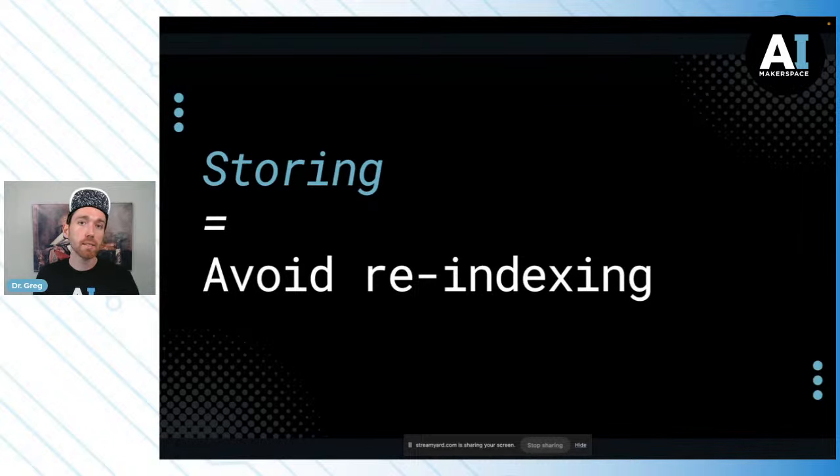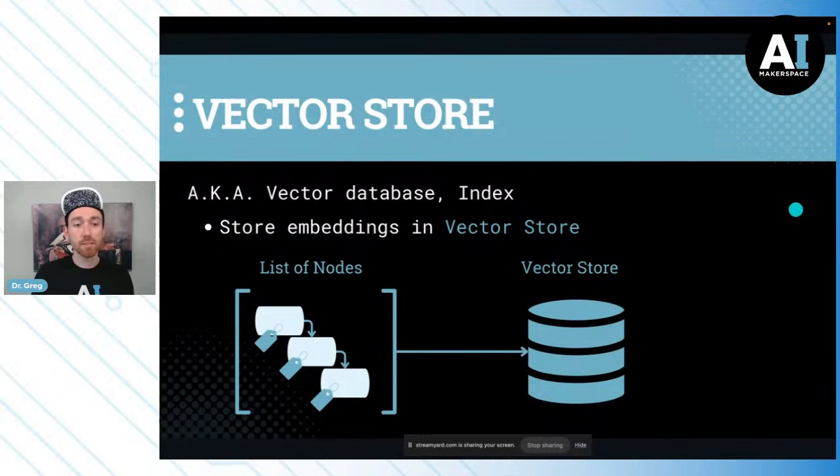So this use of embeddings actually allows us to store our list of nodes, which goes directly into the vector store. So we take our list of nodes, and this vector store is a specific type of index. It's the most common type. It's the type you're probably going to be building with. But there are other types of indices. We don't really need to worry about those today because we're going to use vector stores. But that's really all there is to it. Storing is putting stuff in a database.